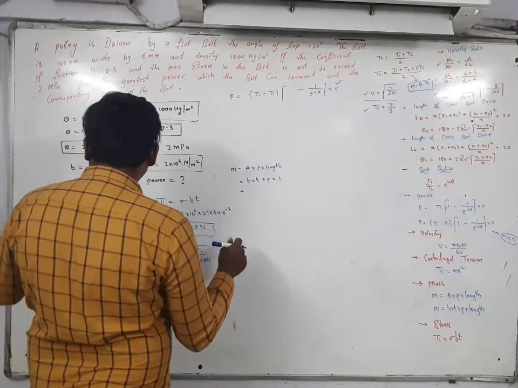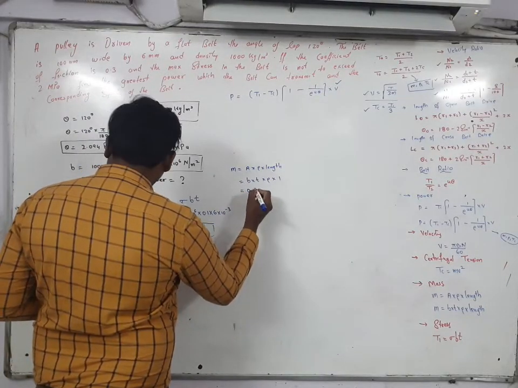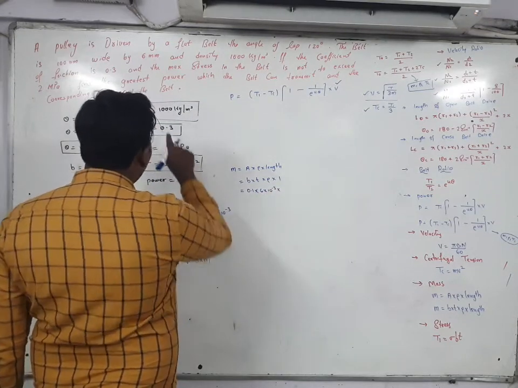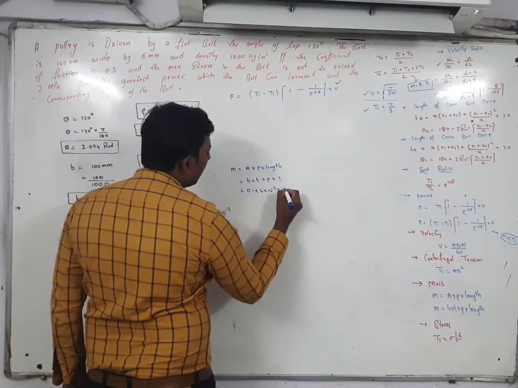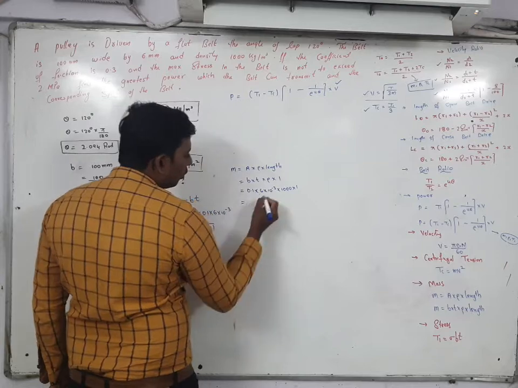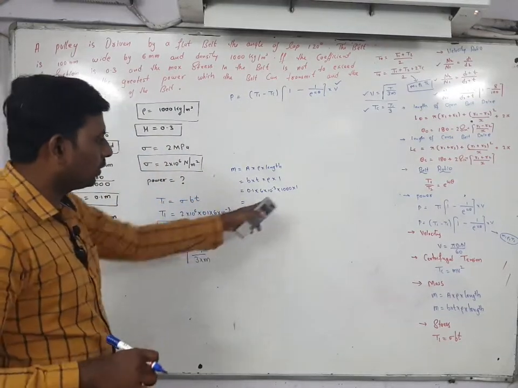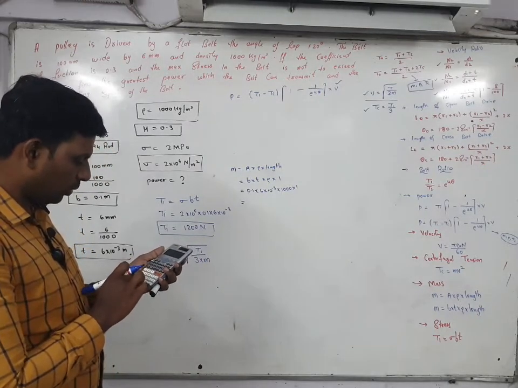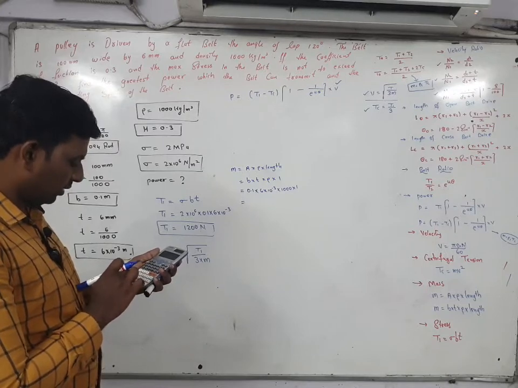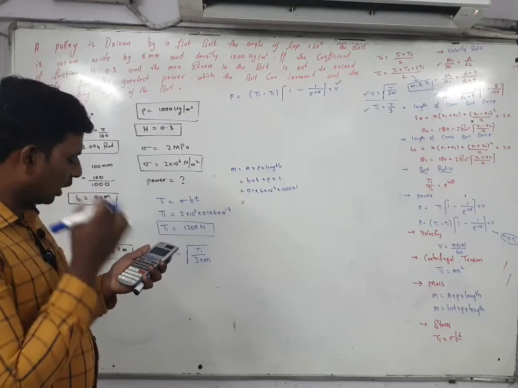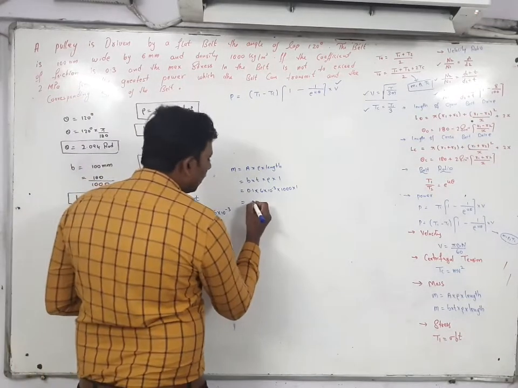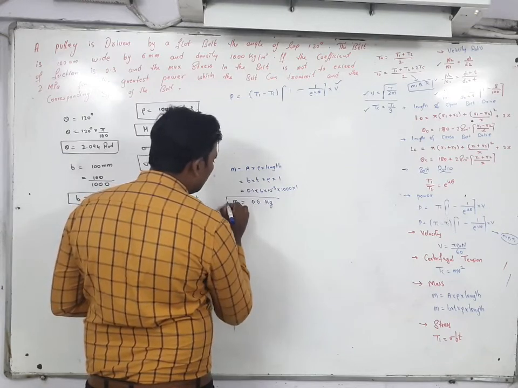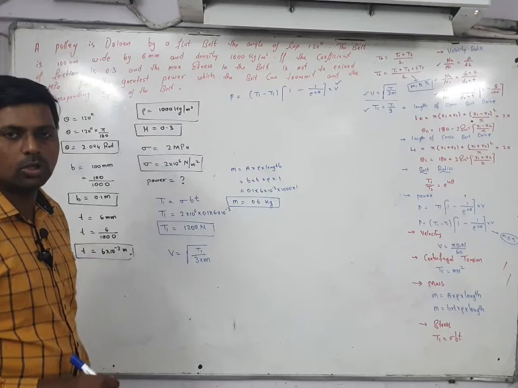So in place of B value I already know how much that is, 0.1, and T value is equal to 6 into 10 to power of minus 3, and density also I got the value, how much this is, 1000. So here I can write the 1000 into 1. If you solve this one with the help of calci, that 10 to power of minus 3 and 1000 will get cancelled. 0.1 into 6 into 10 to power of minus 3 into 1000. So here you are getting the value 0.6. The answer should be in kg. The mass you got is 0.6.